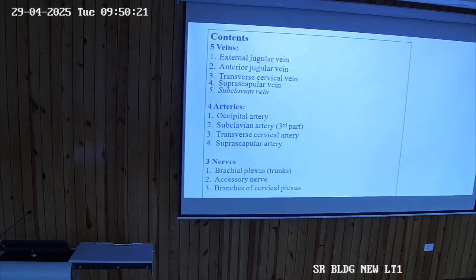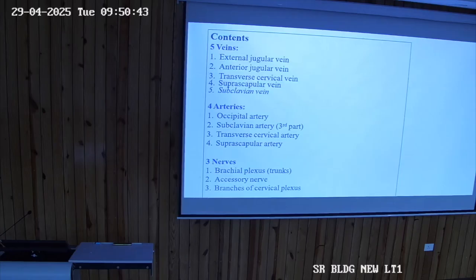So what are the contents now? These veins are the contents: the external jugular, anterior jugular vein, transverse cervical, suprascapular and subclavian. Regarding the veins, the anterior jugular, transverse cervical and suprascapular are tributaries of the external jugular vein.